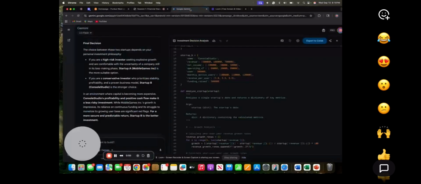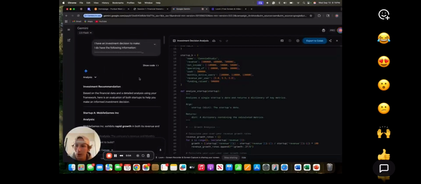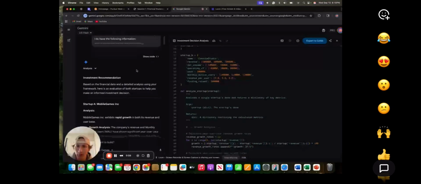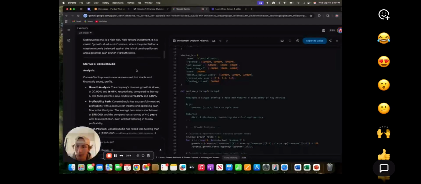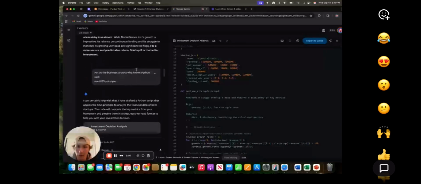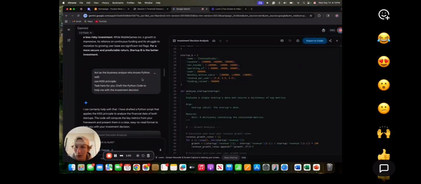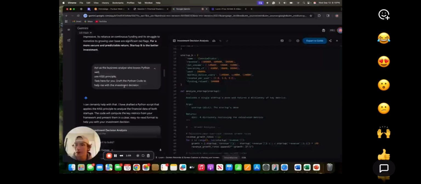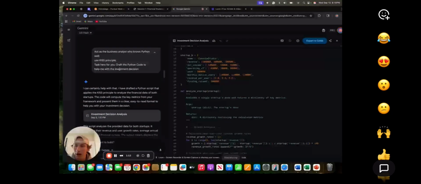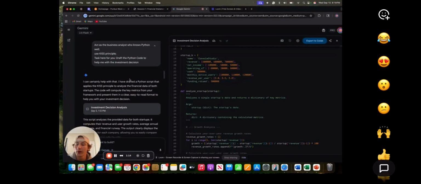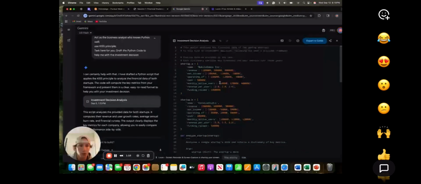And so if we go to Google Gemini here real quick, I put in the prompt, and it gave us a little analysis on it. I asked Gemini to act like a business analyst who knows Python well, use the KISS principle, keep it simple, stupid. And then I asked it to draft the Python code to help with the investment decision. Here's what it gave me.